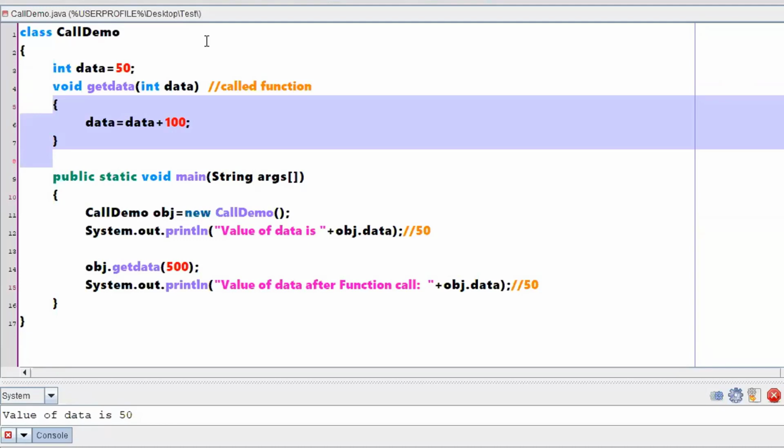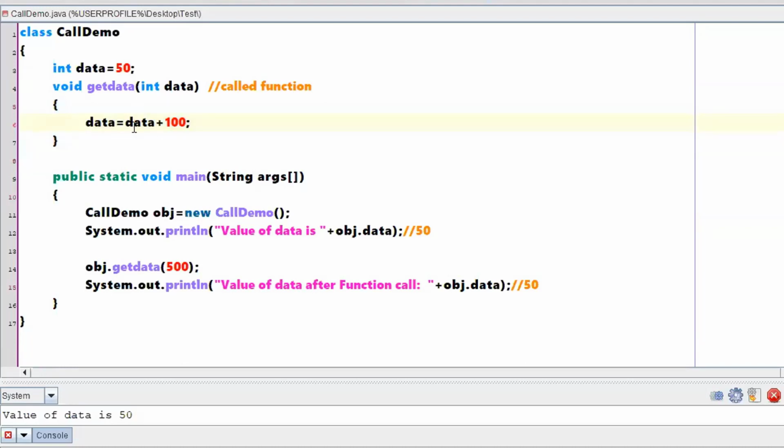Sir, what is the difference between functions and methods? Both are the same. Function and method, both names are the same. I can call it a function or I can call it a method. No confusion in that. Sometimes I might use the name function, sometimes the name method. So sir, what should we do to widen the scope? Widening the scope is secondary.